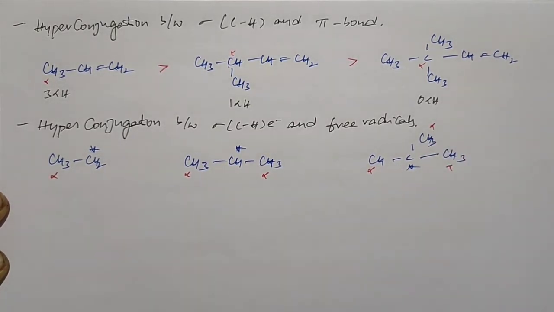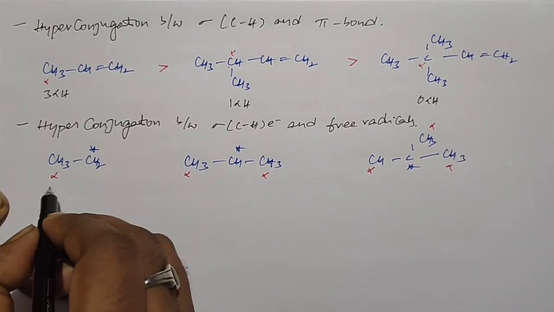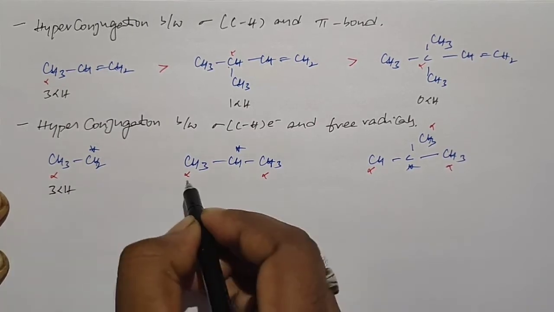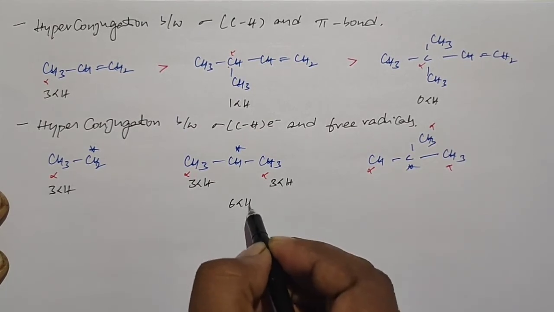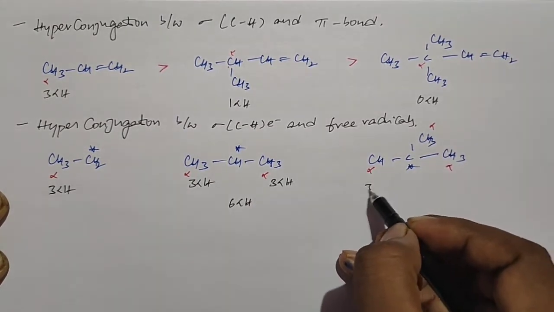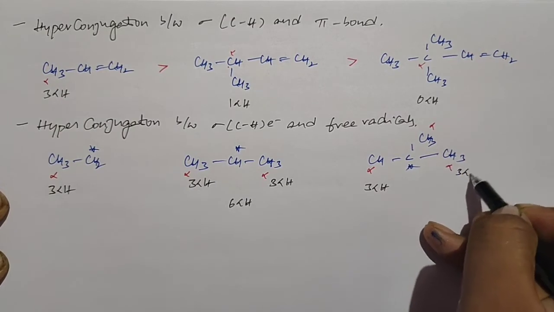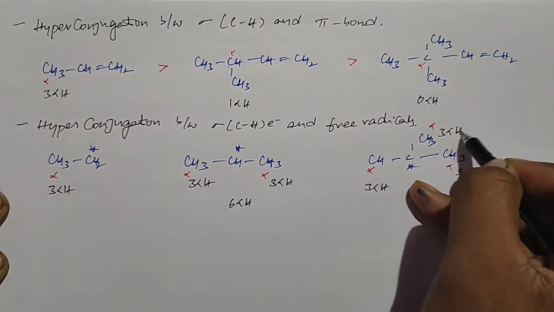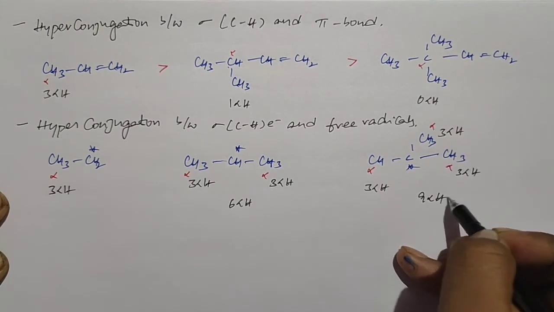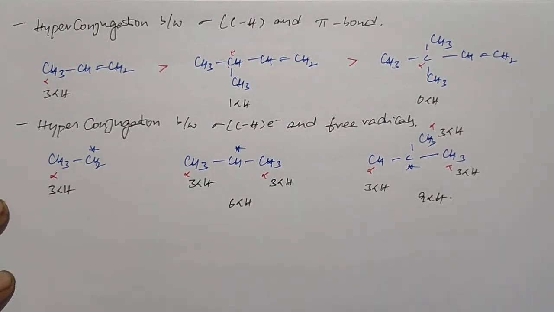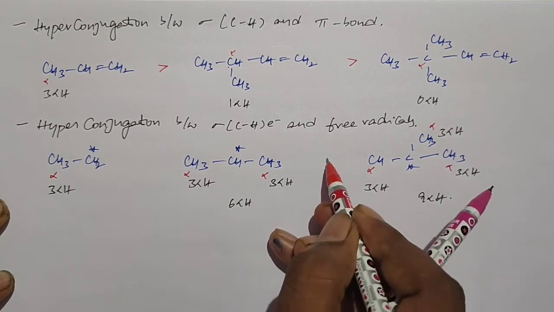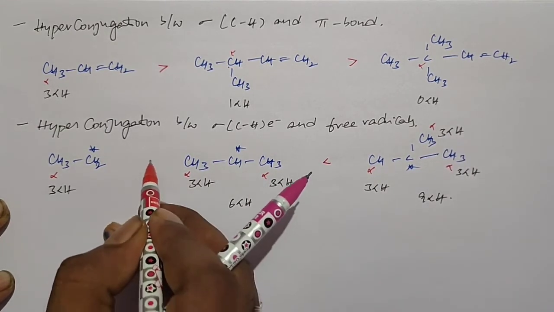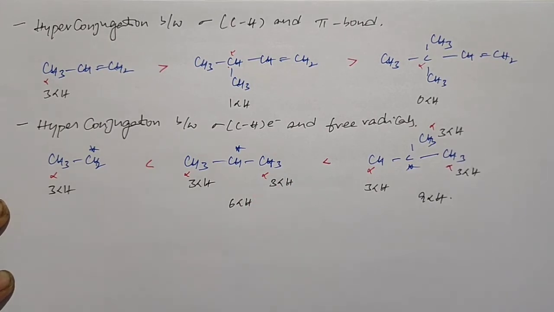and the hydrogens present on these alpha carbons we call alpha hydrogen atoms. Here 3 alpha hydrogen atoms, 3 alpha hydrogen atoms, totally 6 alpha hydrogen atoms are present in this structure. Here 3, 3 and 3, totally we have 9 alpha hydrogen atoms in this structure. So the third structure has more alpha hydrogen atoms, so the third structure is more stable than the second one, and the second one is more stable than the first one, due to more hyperconjugated structures.